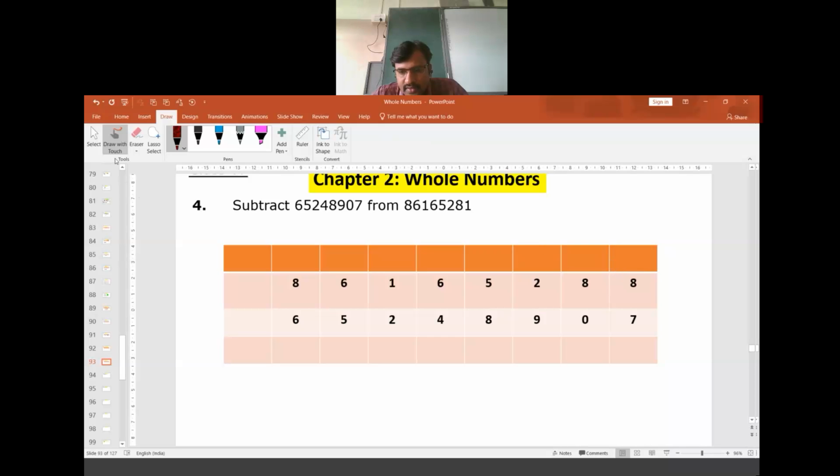You don't take a calculator and then subtract. Please do it manually. Yes, Suprita has given the answer first, then followed by Vinny, Diksha. I'm seeing different answers here.